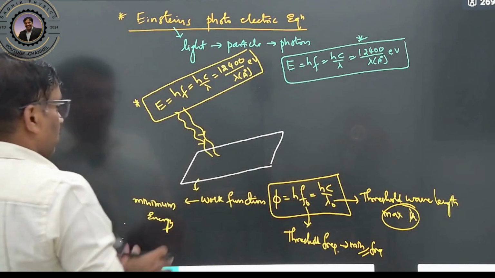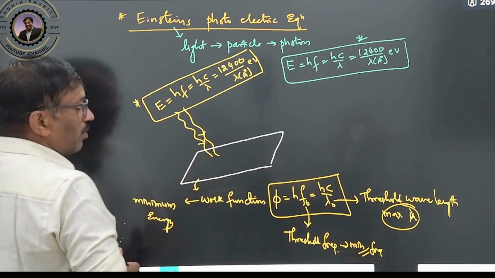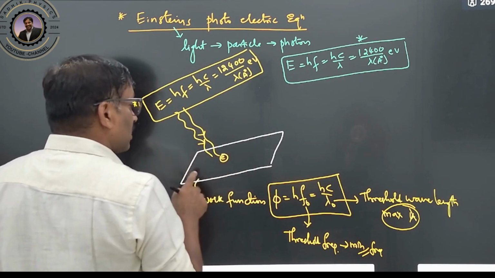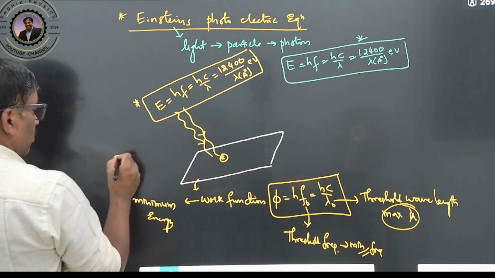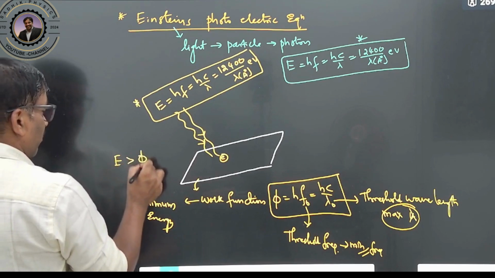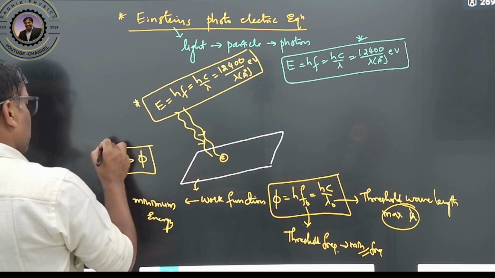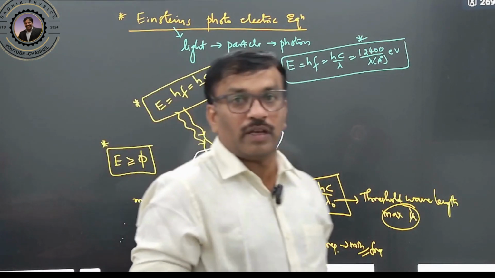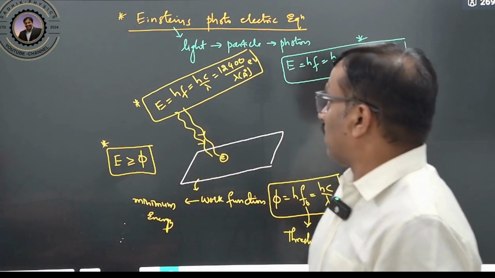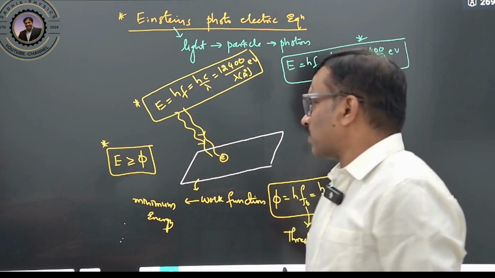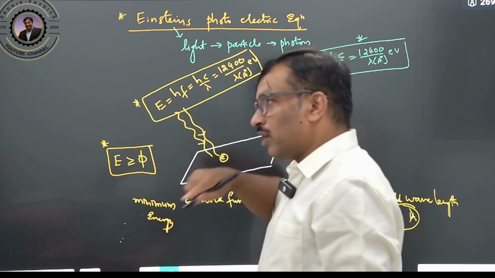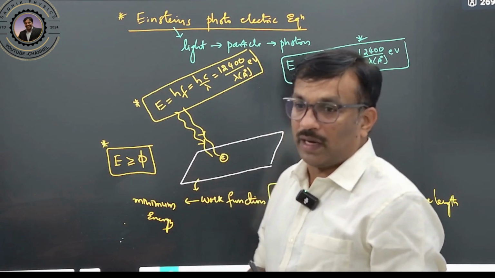Clear? So here it is having some amount of work function, and this electron emission will take place. When will it take place? Very important condition: when incident energy is greater than the work function, or greater than or equal, so the minimum is equal. Therefore, when incident energy is greater than the work function, only then the emission of electrons will take place.